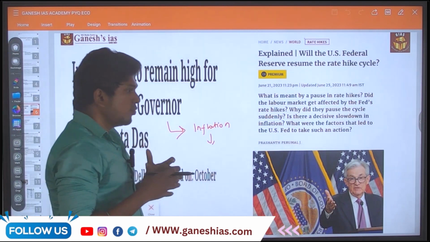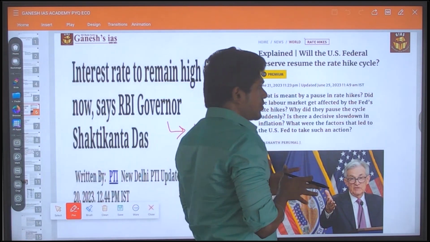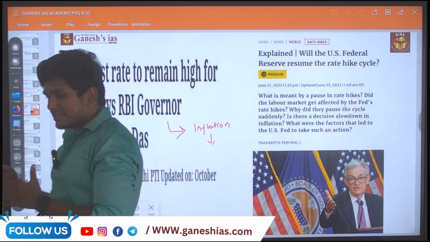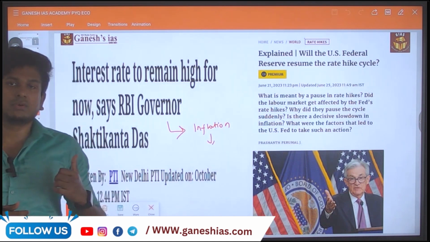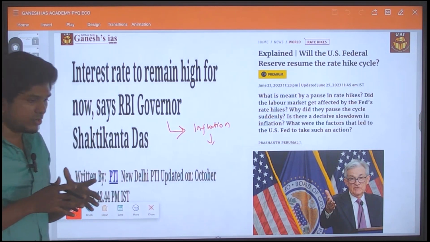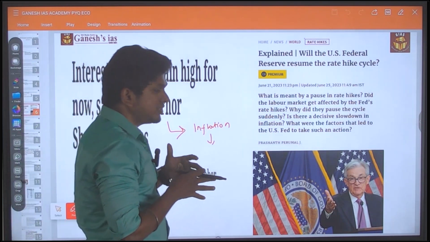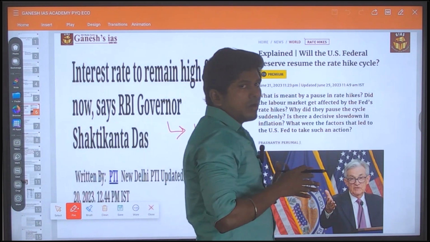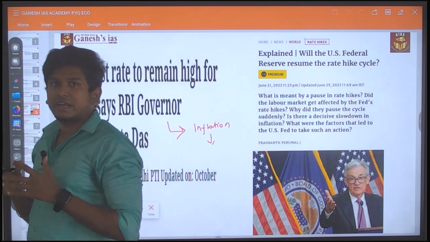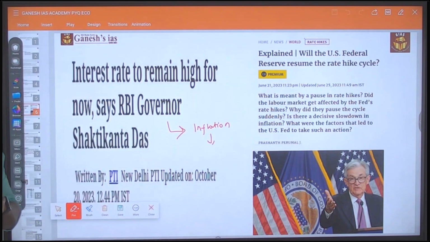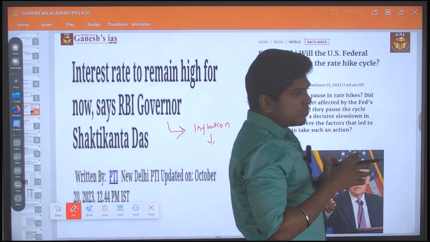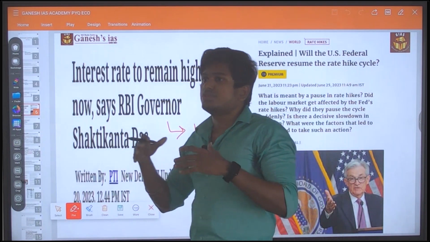So when you come across some kind of articles, you have to just revise the static part along with this current affair. In such a way you have to do the revision. Without having a touch with the newspapers or current affairs, you can't crack the prelims. With just knowledge of the static part, you can't crack the prelims, because if you are doing a lot more revision towards the static part, it will be a huge thing you have to revise.